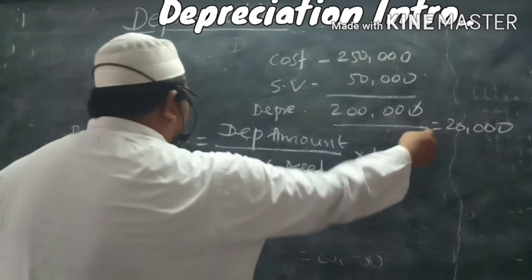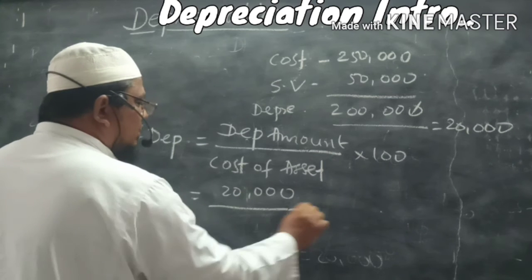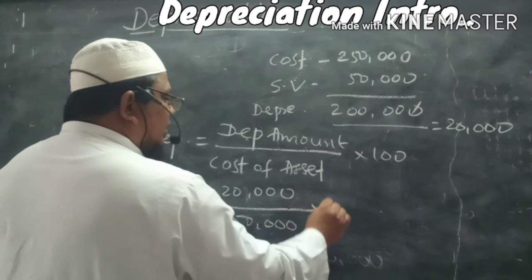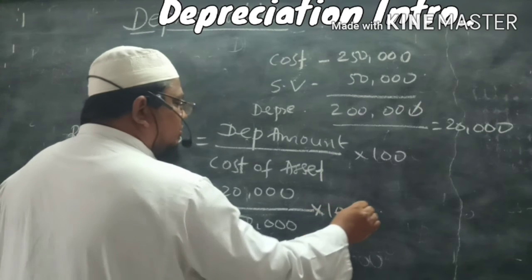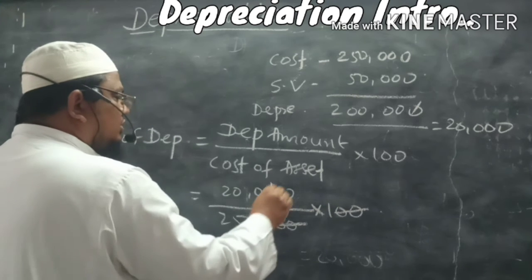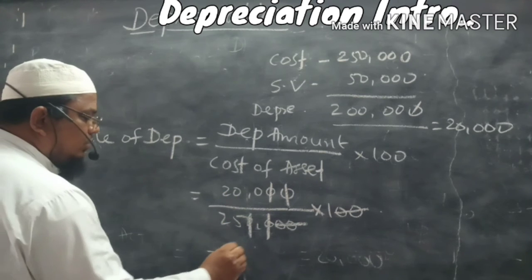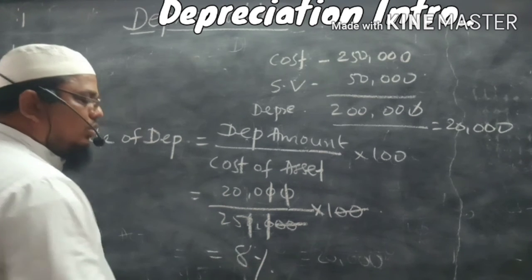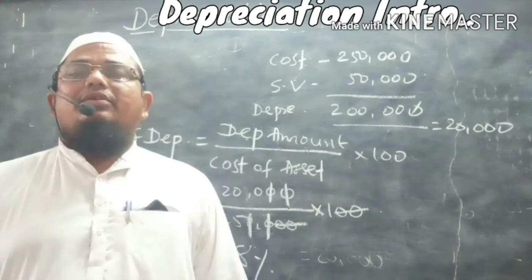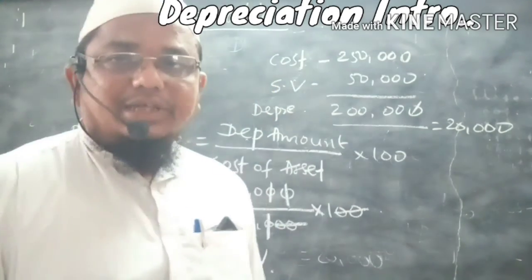Depreciation amount is 20,000, cost of asset 2,50,000, and 100. See, remove these zeros. So 200 divided by 25, which is equal to 8. So if 8% depreciation is charged every year, we can provide for replacement of the asset.